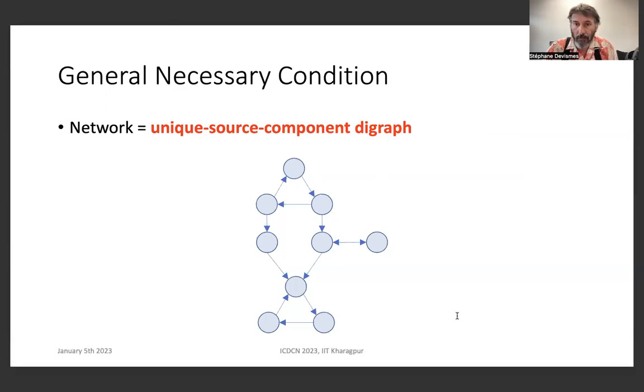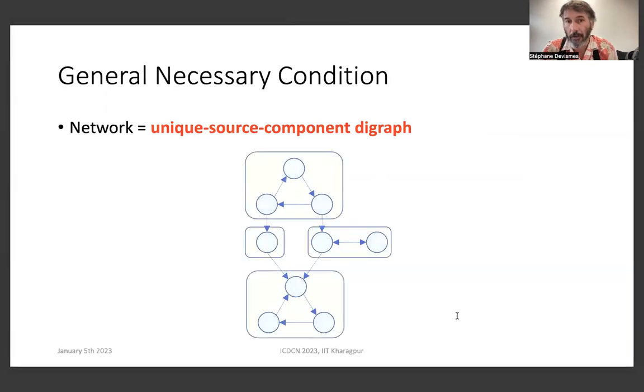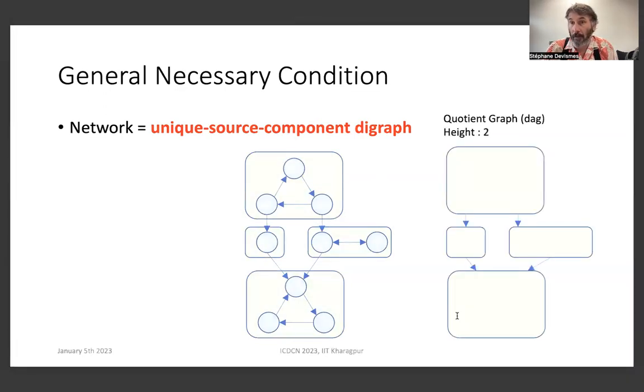To define this, we need to consider the strongly connected components of the graph, here in green, and the quotient graph. The quotient graph is a graph where each node represents a strongly connected component, and you have an arrow between two nodes in the quotient graph if there is at least one node in the first strongly connected component that has a successor in the other strongly connected component. By definition, a quotient graph is a DAG, a directed acyclic graph. So we can define a notion of height. For example, here we have a quotient graph whose height is 2.